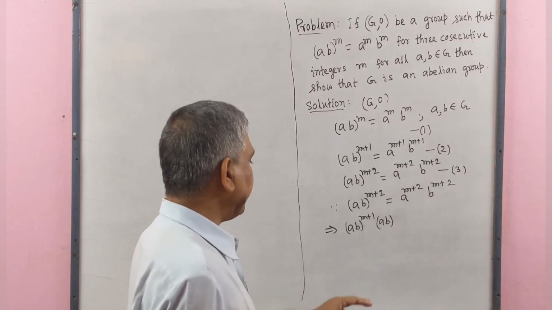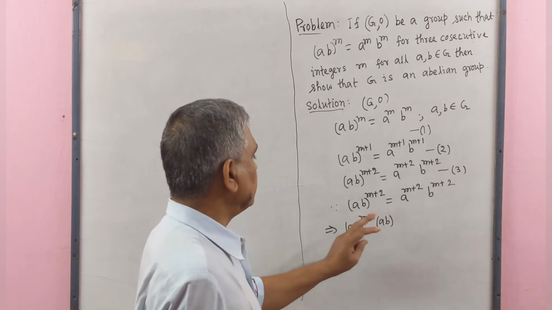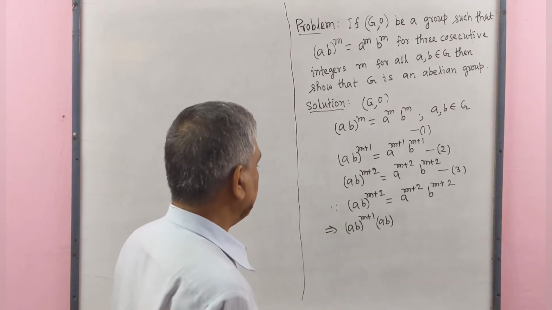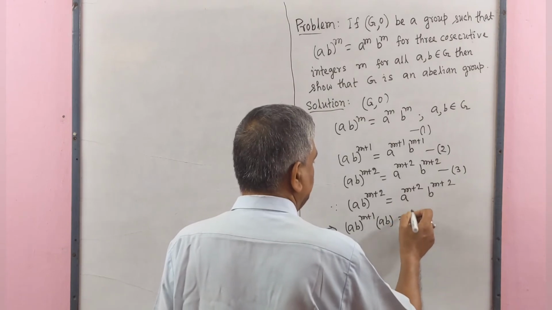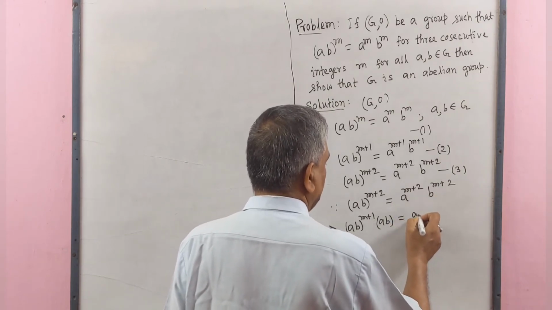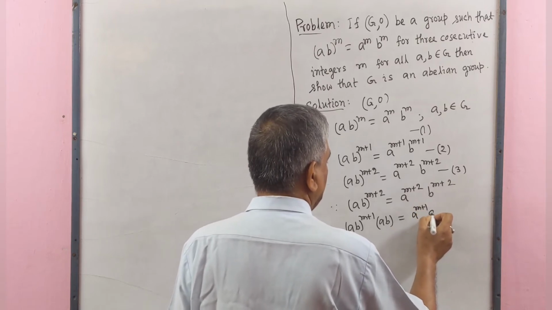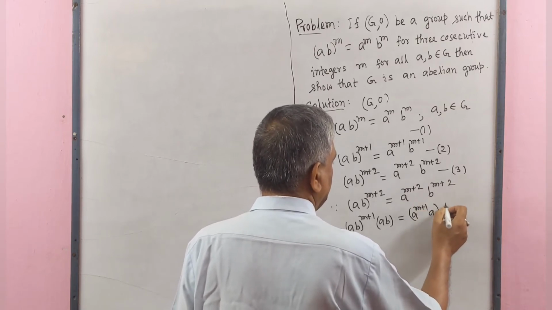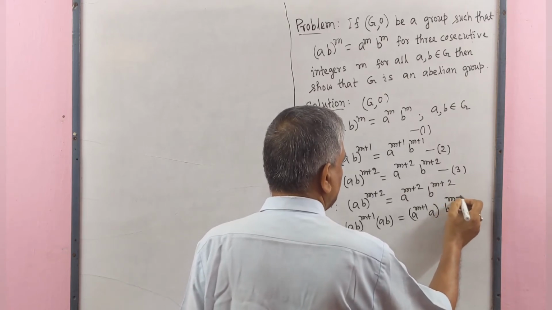It is understood that there is an operation between any two members of G. And on this side we may write A^(m+1) A, and here we write B^(m+2).